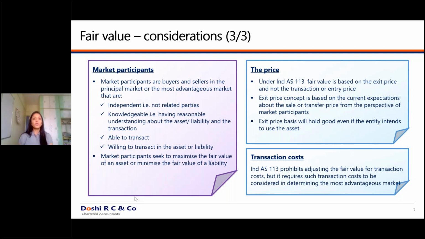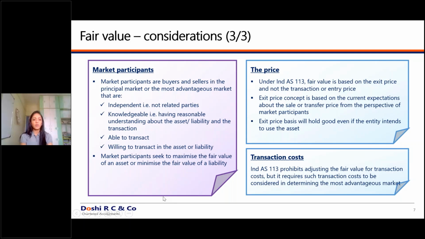So if today I have a property, a plant and machinery which is located at my location, and I receive an exit price of say rupees 10 lakh. But to sell this plant and machinery, I had to give a commission to a commission agent, which amounts to 1% of the value of the transaction, or say 3%, whatever might be the percentage. So this 3% of the value of 10 lakhs, that is 30,000, won't be reduced from the exit price decided, that is the fair value of that particular asset and liability.